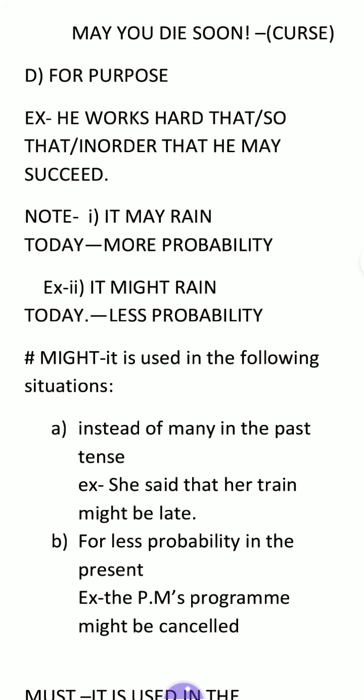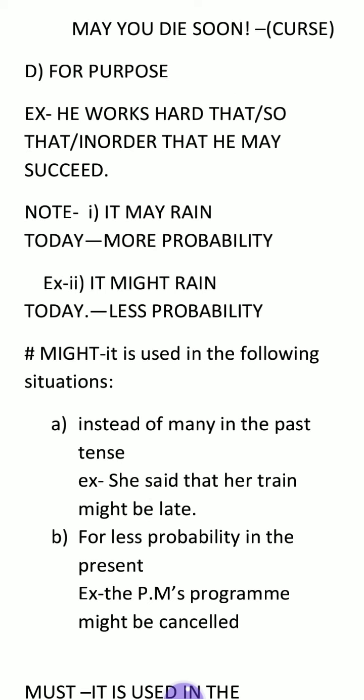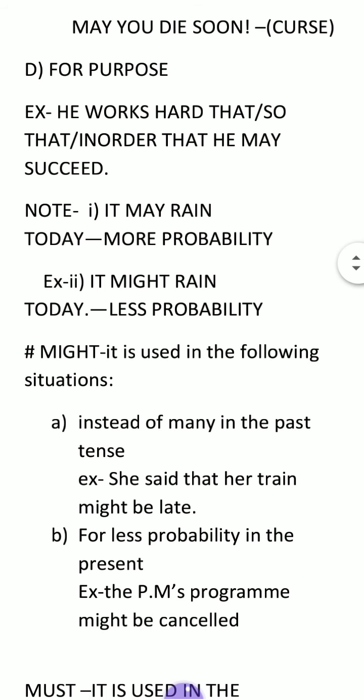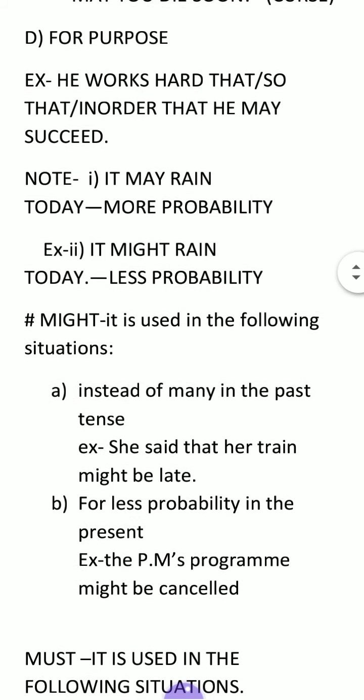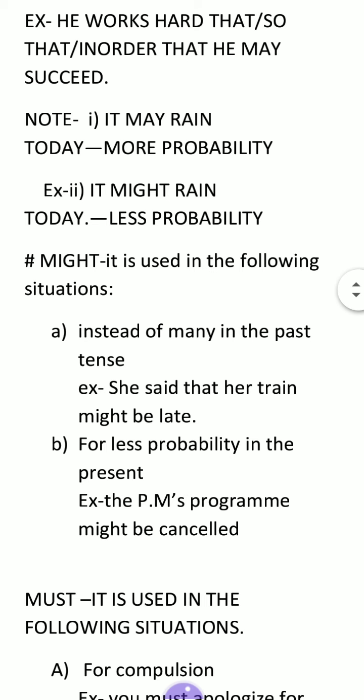He is working very hard so that he may score 90% marks in his board exam. Got it? You also write one sentence. He is practicing regularly so that he may get selected in the Indian team. Like this you write.